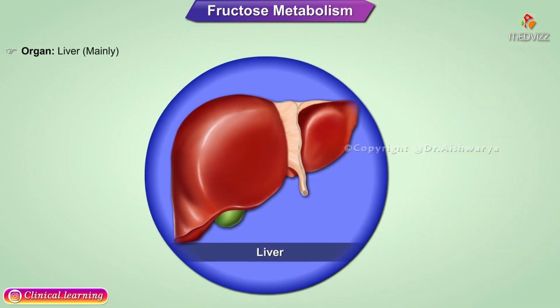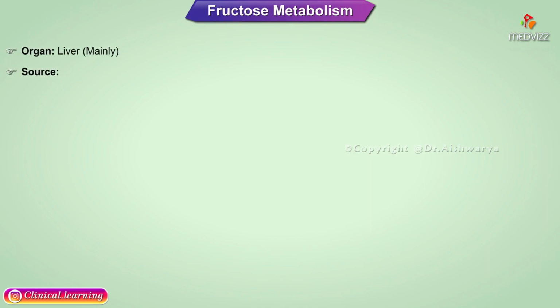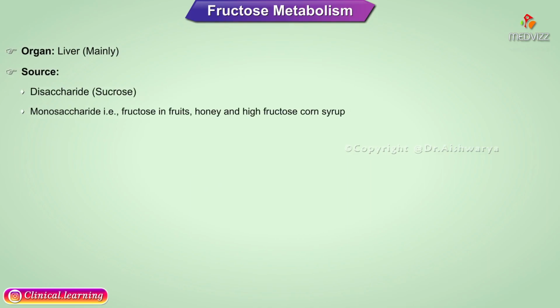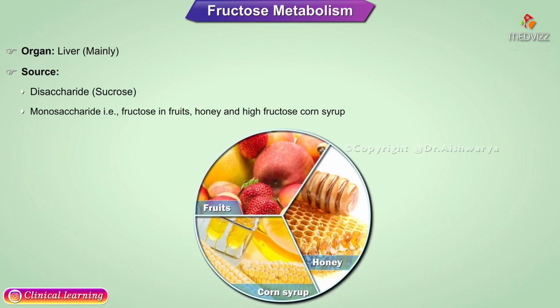Organ: the liver mainly. Source: disaccharide, which is sucrose. Monosaccharide, that is fructose, in fruits, honey, and high fructose corn syrup.